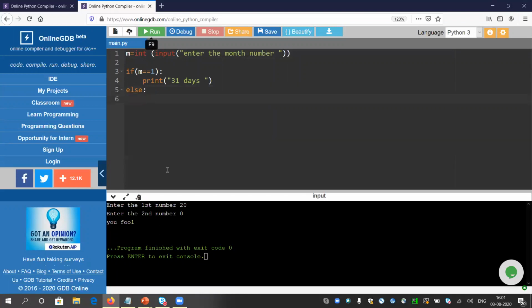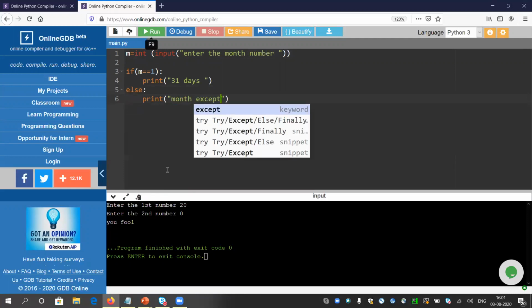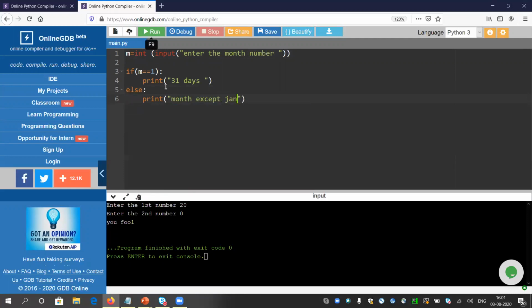Else, if it is not 1, then all the values will come here except January. So I can write "month except Jan". Now let's check first. If I give 1, it will successfully give me 31 days. But what will happen if I give 2?